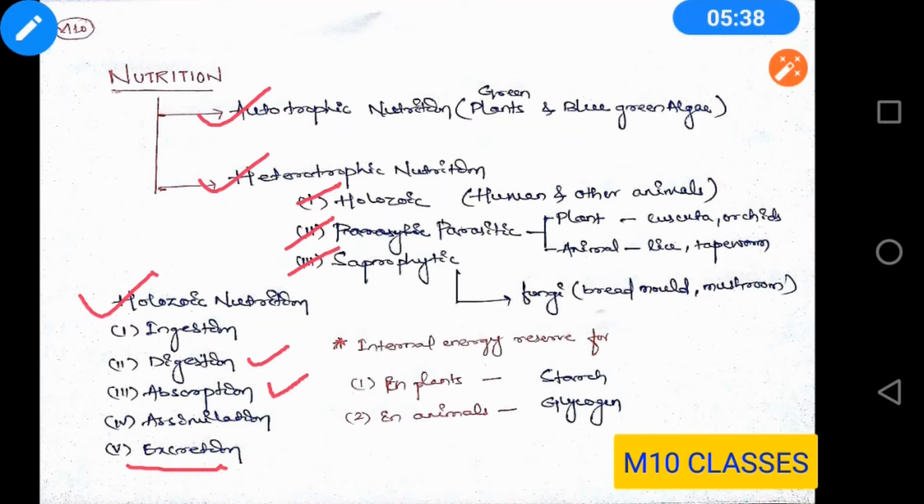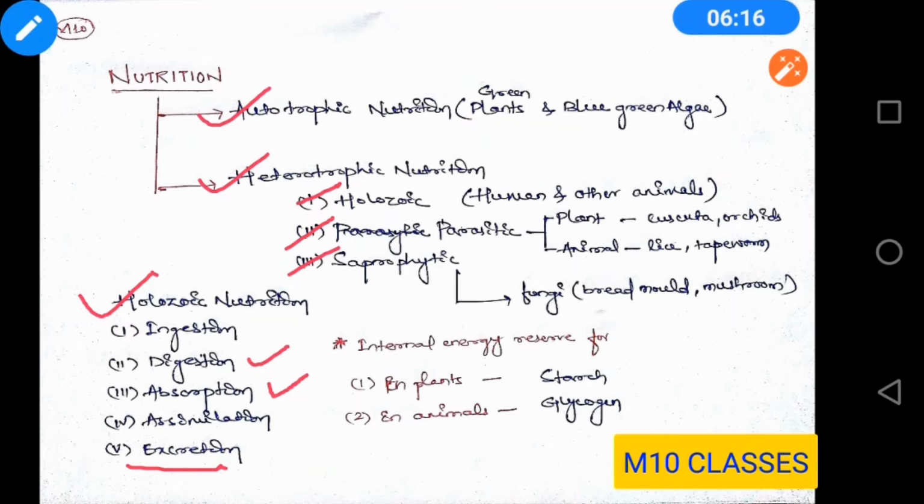So what are parasites? Those organisms which depend upon others for food and shelter are called parasites. You can find parasitic plants and also parasitic animals. Parasitic animals like lice, which live in the hair, and tapeworm, which sometimes lives inside the intestine. Plants like Cuscuta, I'll show you the picture of Cuscuta. These are thin yellow thread-like structures which can be found over trees. They extract nutrition from the plant and inhibit the growth of the plant.